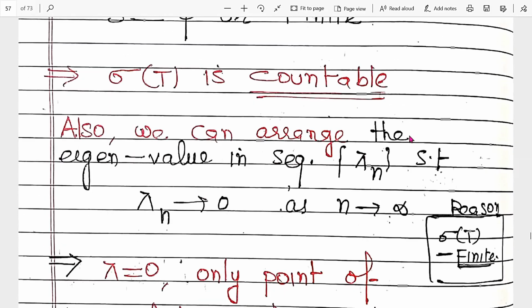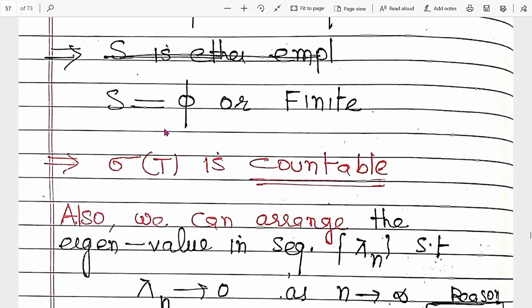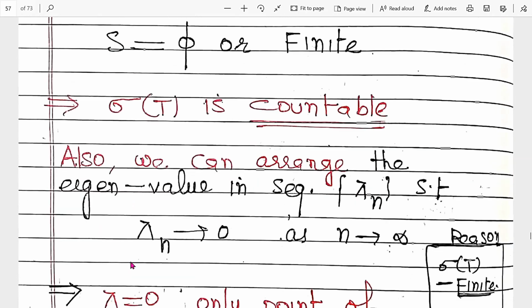Also, we can arrange the eigenvalues in a sequence such that lambda_n approaches 0 as n approaches infinity, because this consists of finitely many elements, like lambda_1, lambda_2, lambda_3.